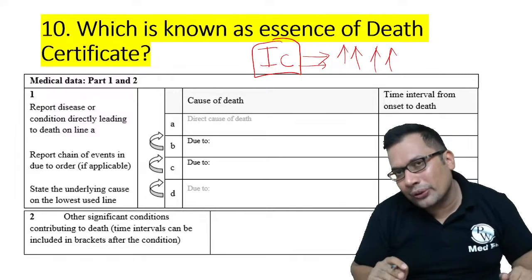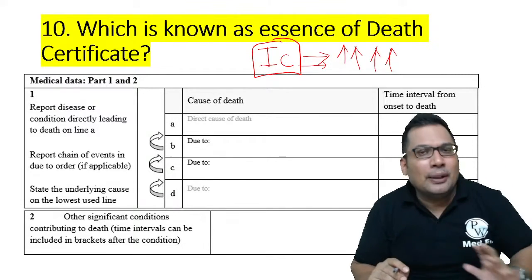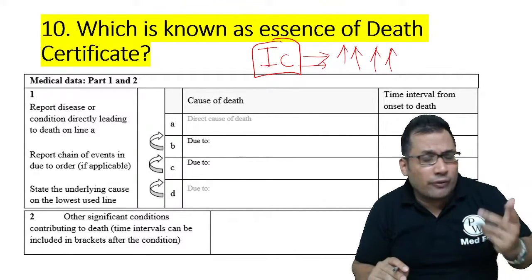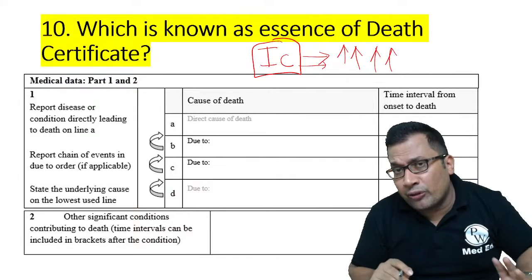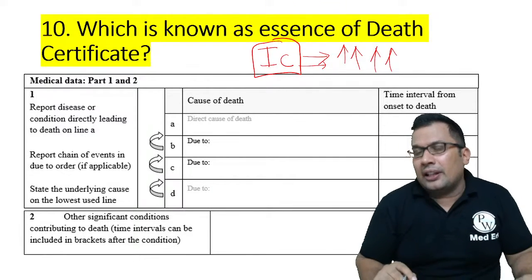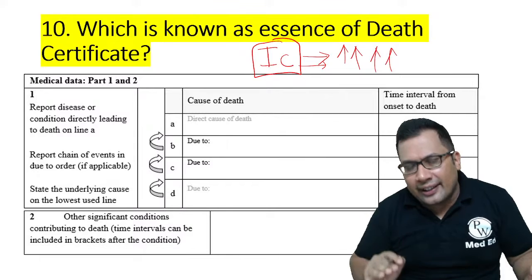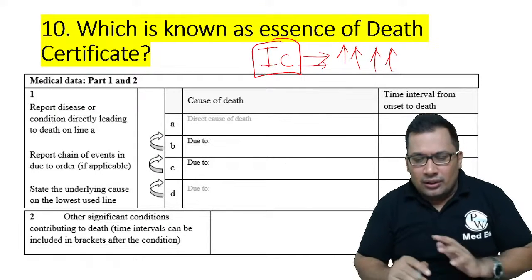Avoid vague terms, avoid ambiguity, avoid short forms, avoid mode of dying as a cause of death, for example cardiorespiratory arrest, like that. So this completes the MCCD in 25 to 30 minutes.